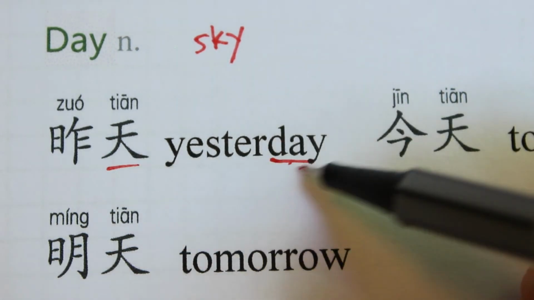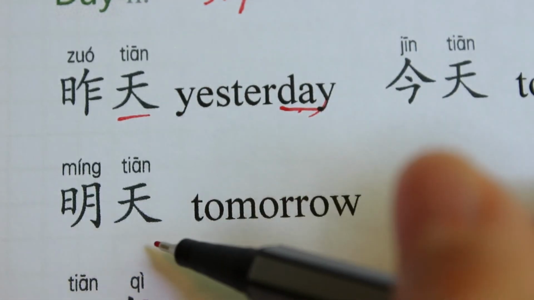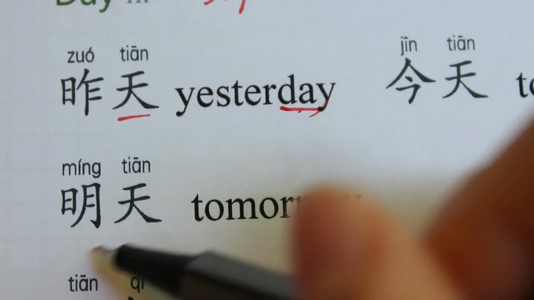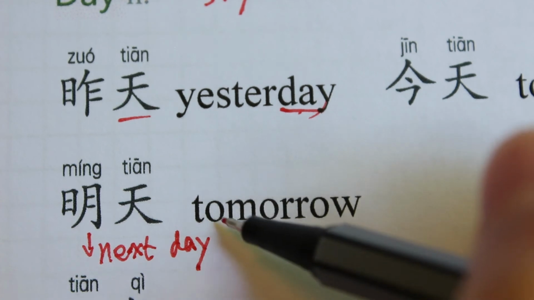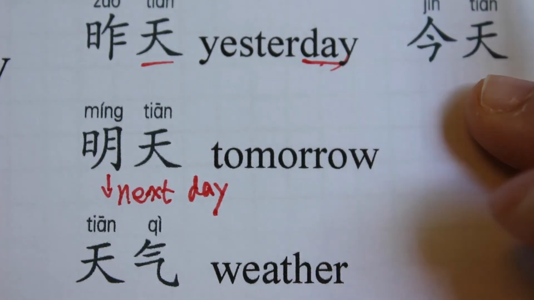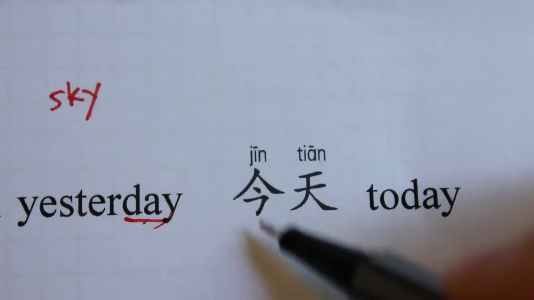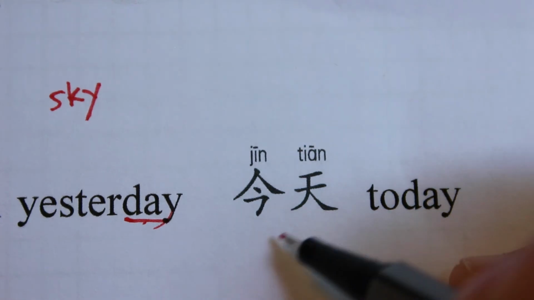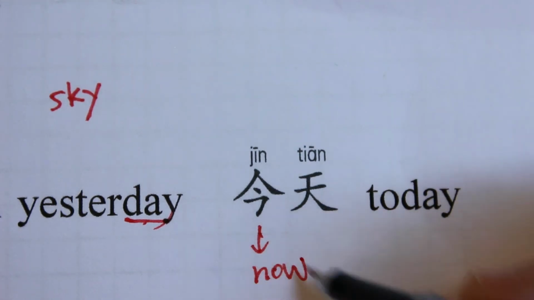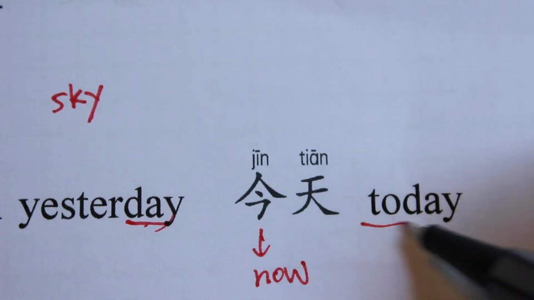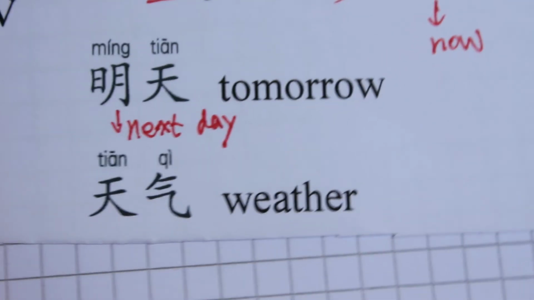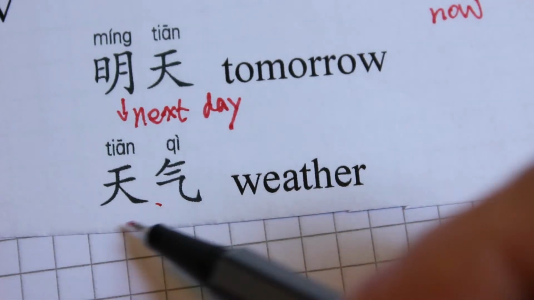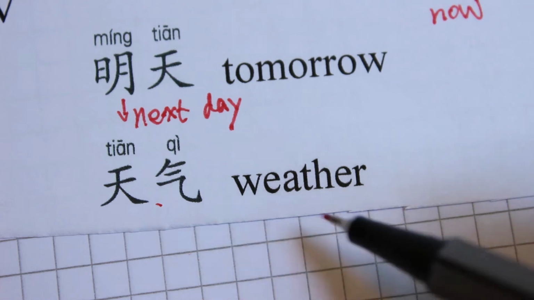So 天 here means day. 明天 means tomorrow. 明 actually means the next, so the next day is tomorrow. 今天 means today. 今 actually means now. So the now day, or the present day, is today, right? 今天. And 天气 means the weather.